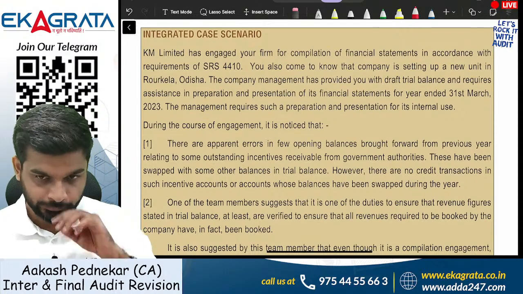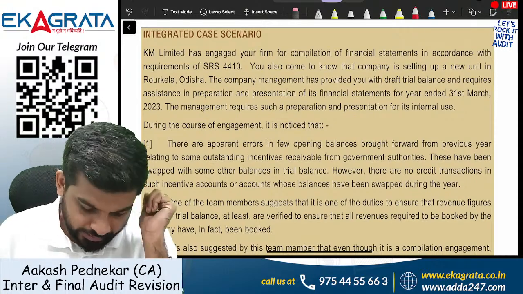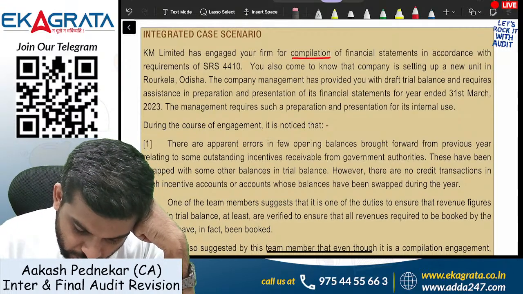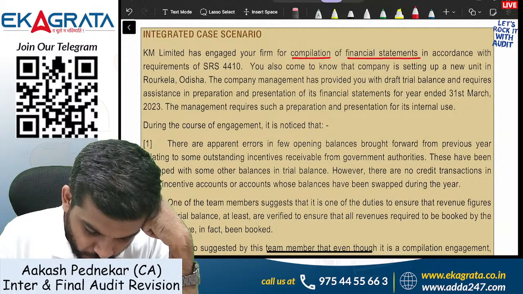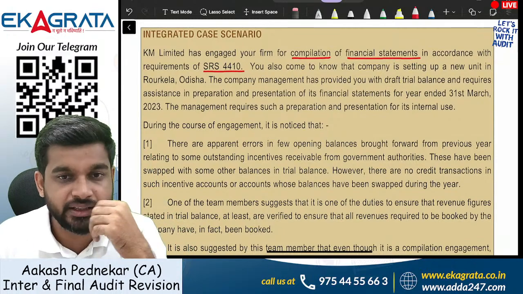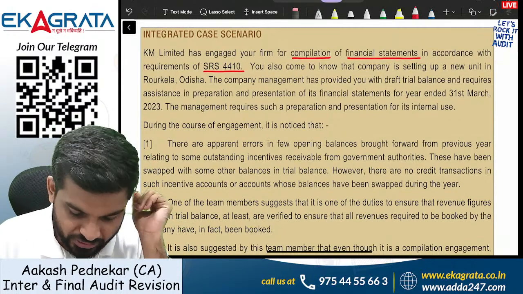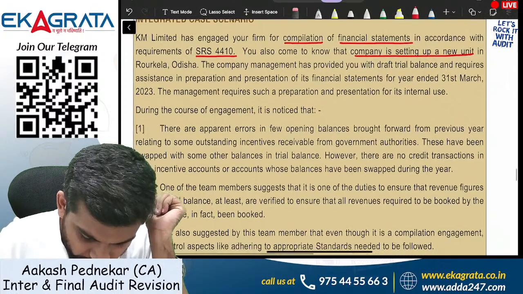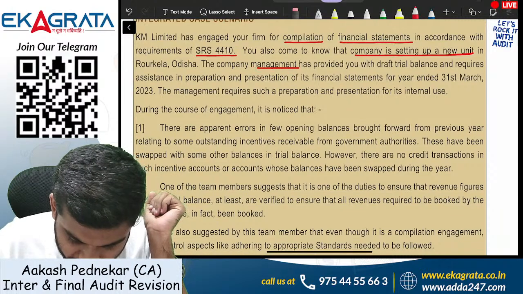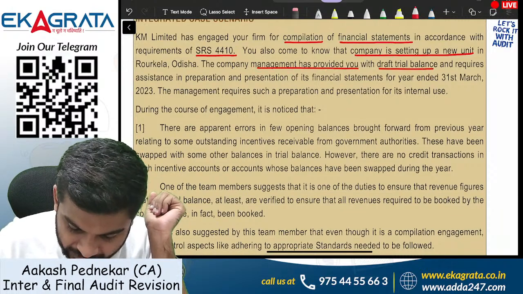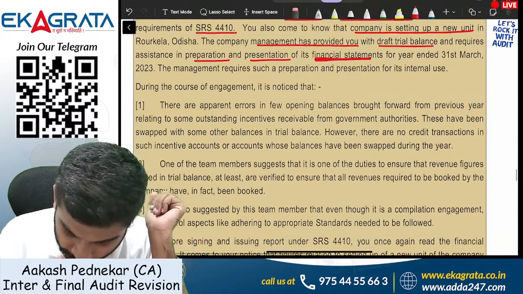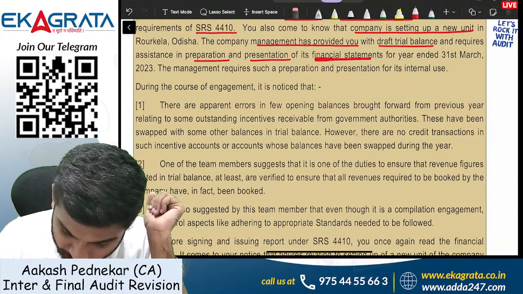Okay, achha. KM Limited has engaged your firm for compilation of financial information in accordance with SRS 4410. Basically, KM Limited has asked you to prepare the financials. You also come to know that the company is setting up a new unit in Odisha. The company's management has provided you with a draft trial balance and requires your help to prepare and present financials. The management requires such a preparation for its internal use.